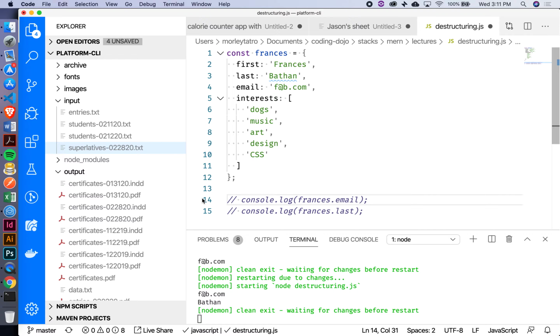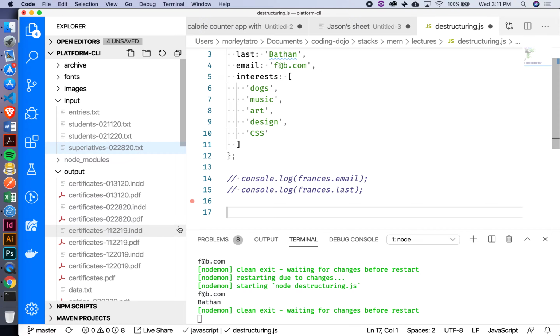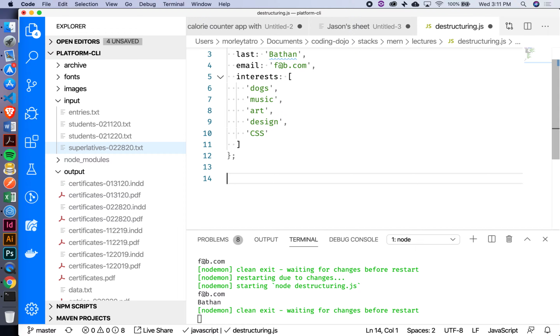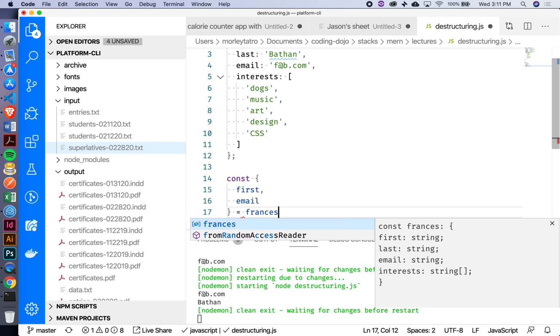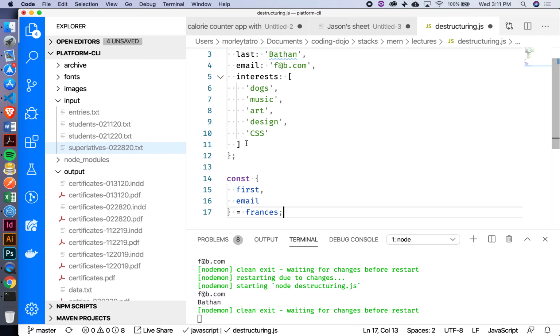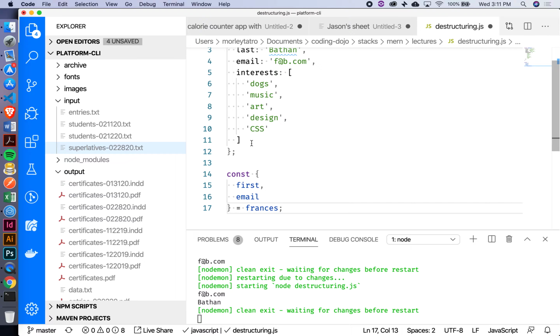So I'll comment that out here. In fact, let's just get rid of it. So it's going to look a lot like I am actually creating an object here. Okay? So I'm going to say const first, comma, email, and I'm going to set this thing equal to Francis. You see how it almost looks like I'm constructing an object here?